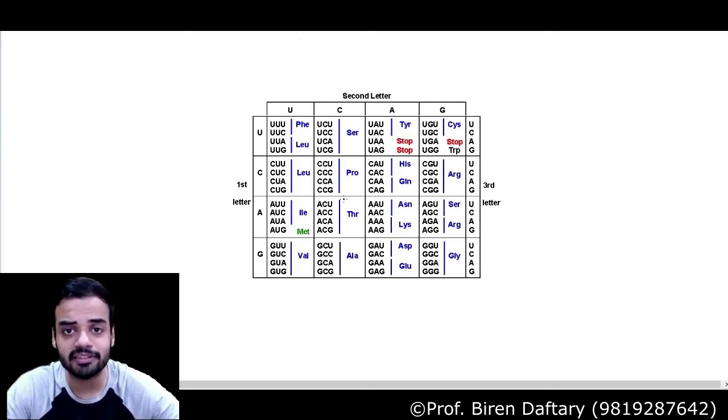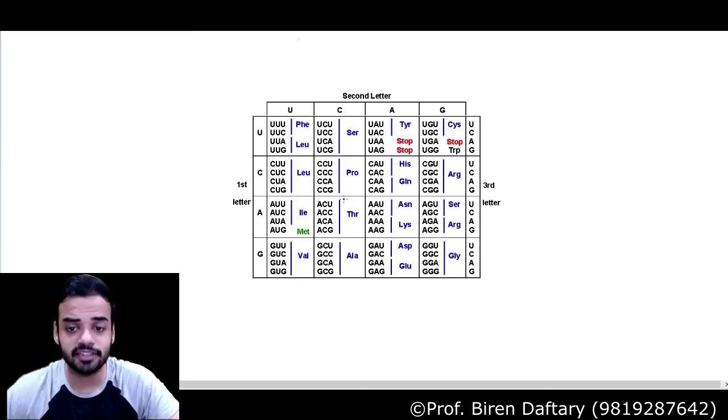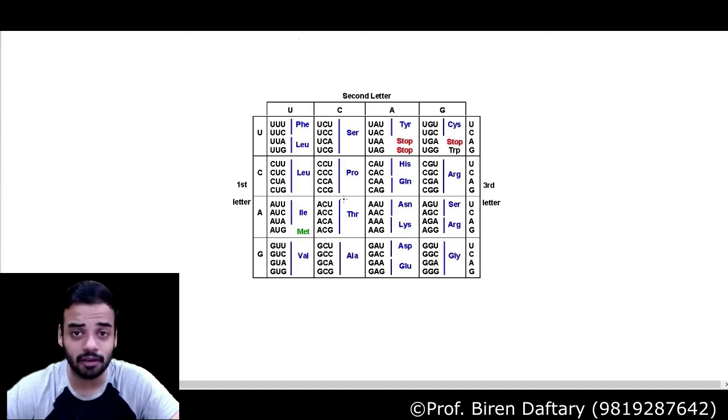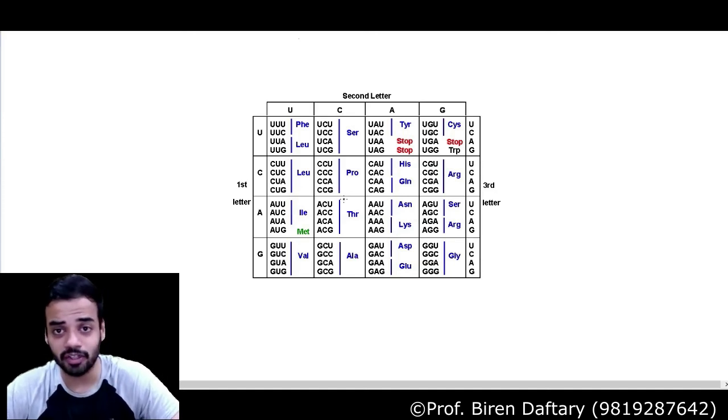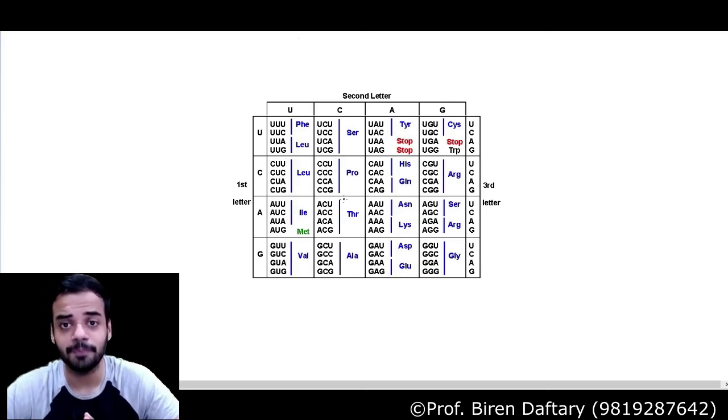So some of the amino acids have 4 codons. Any one of those codons, if it is present, will give rise to the same amino acid. So please remember the rule: one particular codon will form only one particular amino acid, but one particular amino acid can be formed by more than one codon. Is this clear? Okay, so we have finished it. We have learned about certain people who did a lot of work in this field of molecular biology.